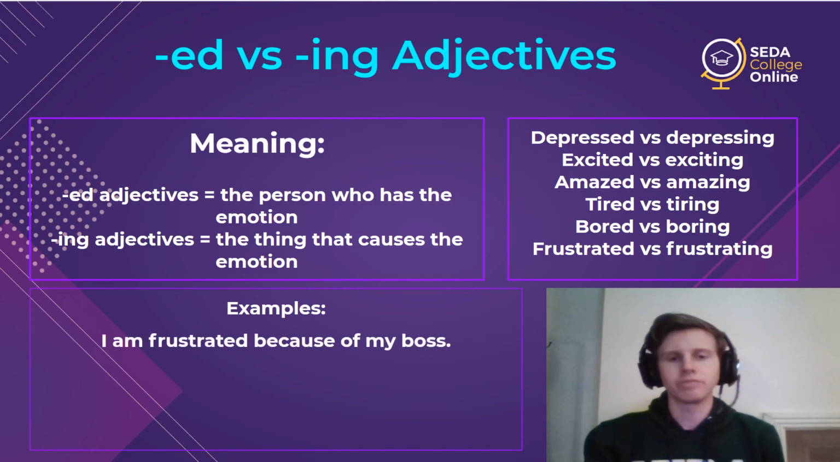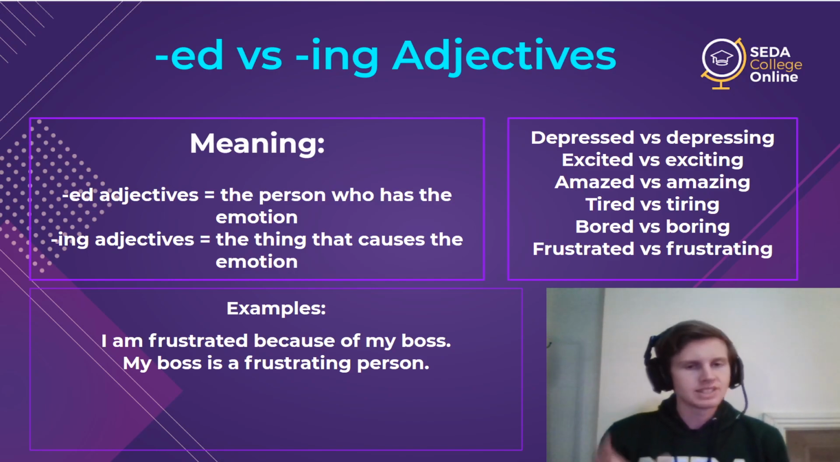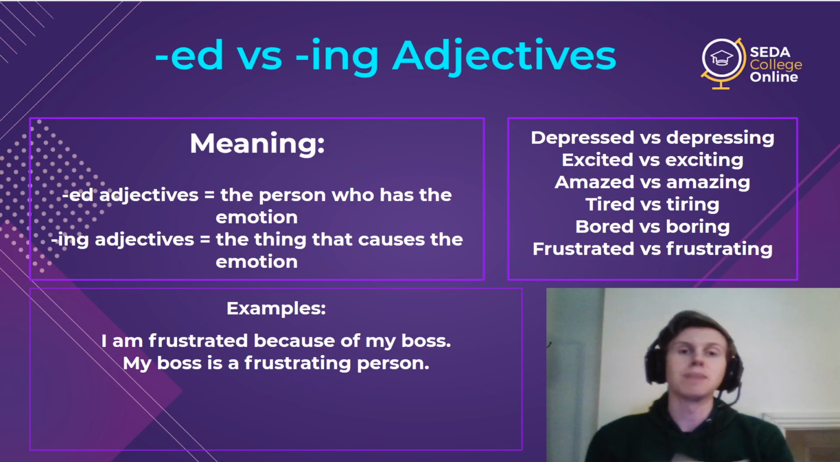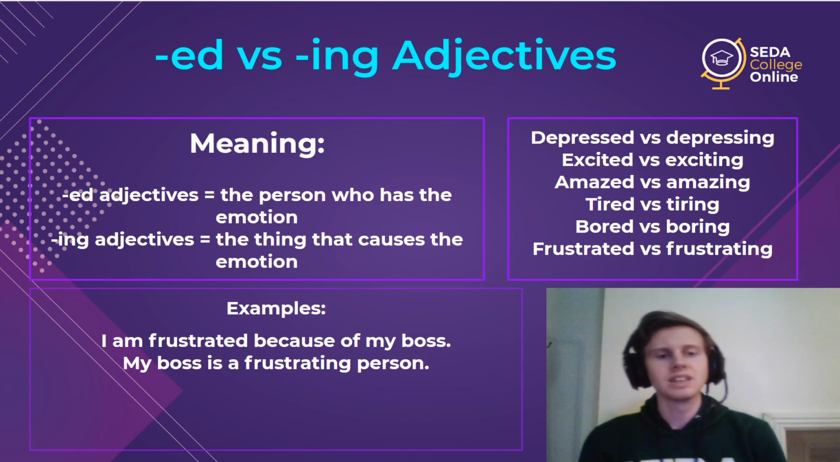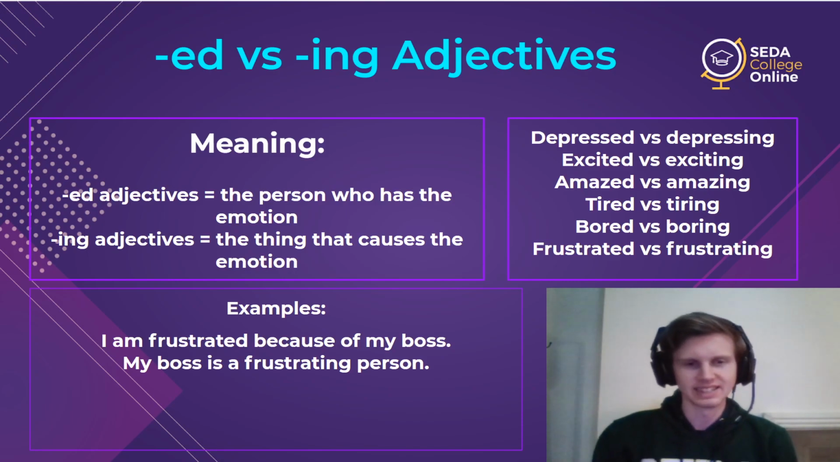So I am frustrated because of my boss. That's my feeling. Or my boss is a frustrating person. So now it's the same idea, but I'm switching the subject. So I am frustrated is my feeling. My boss is frustrating means he or she, as a person, causes others to feel frustrated. Yes, I'm sure many of you say this sentence.